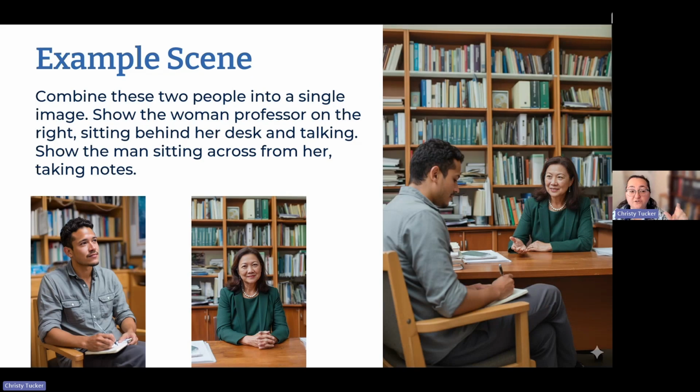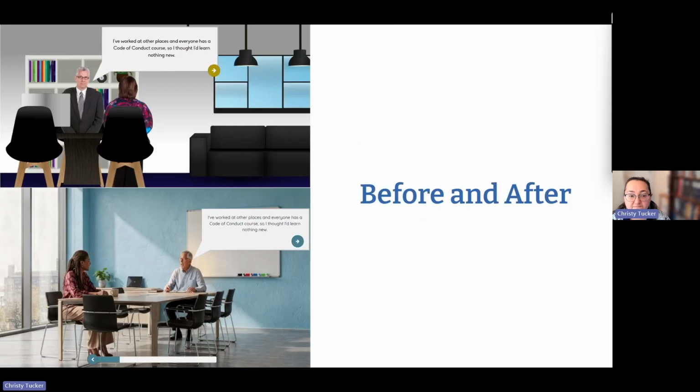This is one where I uploaded 2 reference images. I created these reference images and then I combined them. You can see by the lower right-hand corner, this was a Gemini image. So I put these 2 into a scene together and it changed the pose.